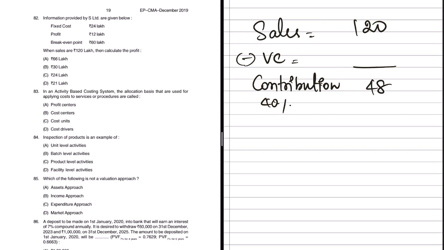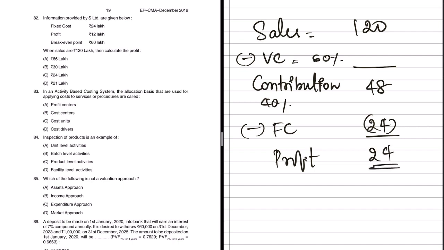So 60% will be variable cost. So we need not even calculate, because directly we have arrived at contribution. So from this contribution, deduct fixed cost. Fixed cost we already have, that is 24 lakhs. It won't change anyway. So contribution 48 minus fixed cost 24 will be our profit. So profit is 24 in this case. So do we have that as option? Yes, of course, option C is the right answer in this case.